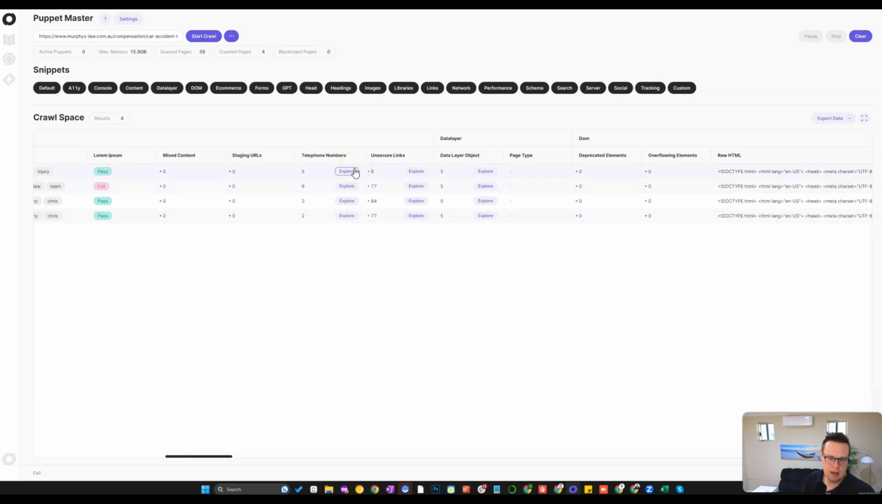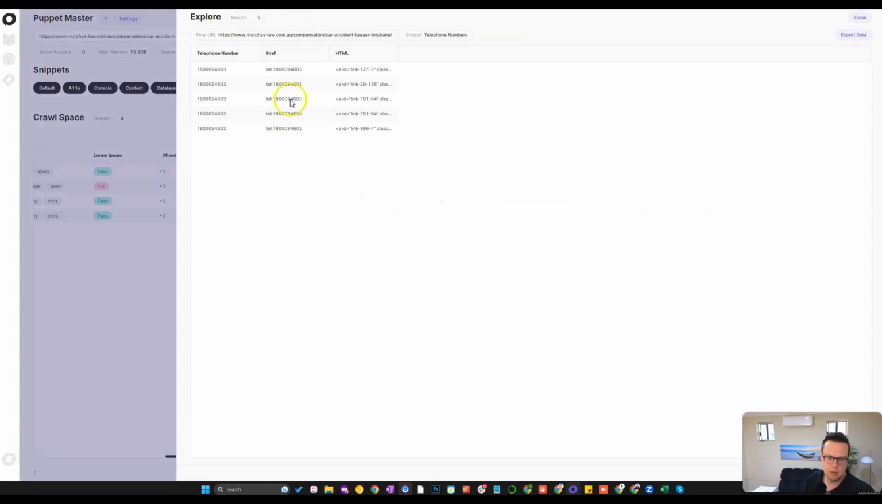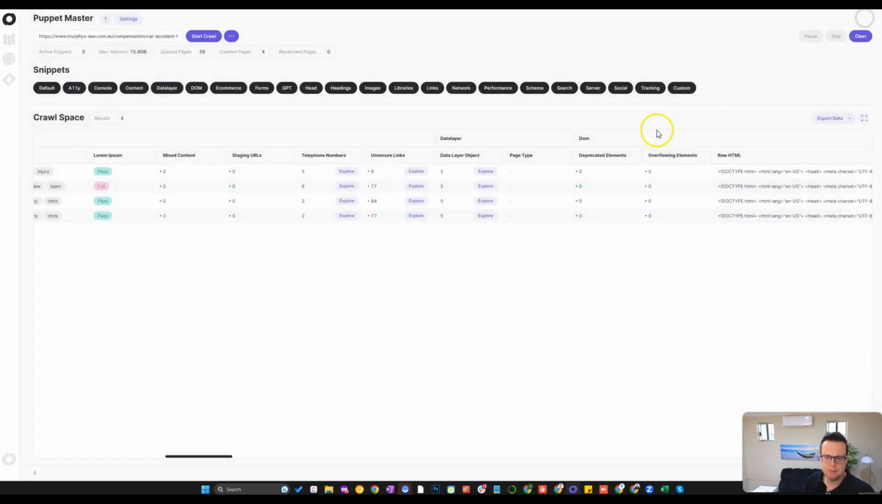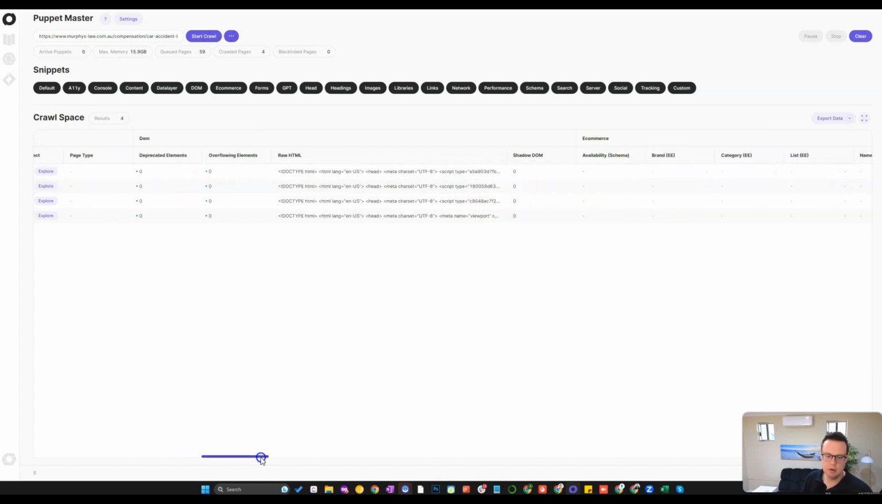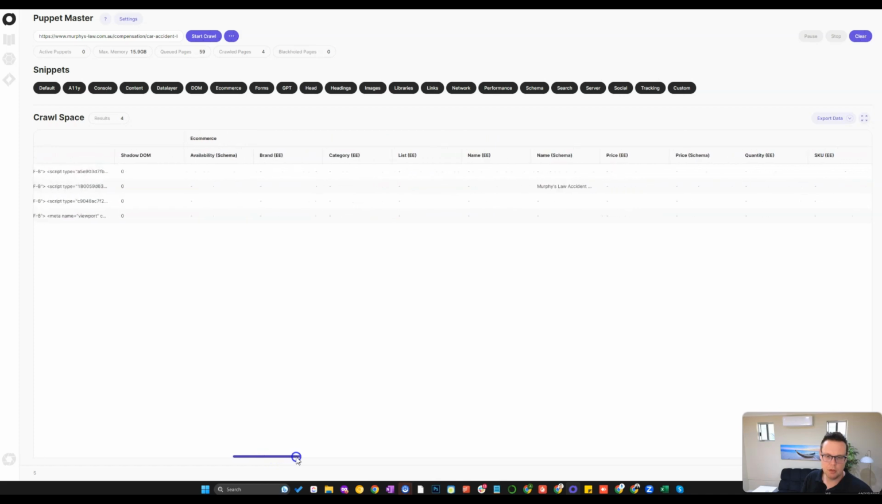Cool, it's found a bunch of telephone numbers on the site. Why so many? Right, it's the same number but with different markup. That's fine. You've got the whole raw HTML. So this would become quite big, right? If you crawl a site with 1,000 pages and for each page you have the whole HTML loaded into your spreadsheet, that's probably not a good idea. It's going to slow down your spreadsheet significantly. So some of these you want to use with caution.